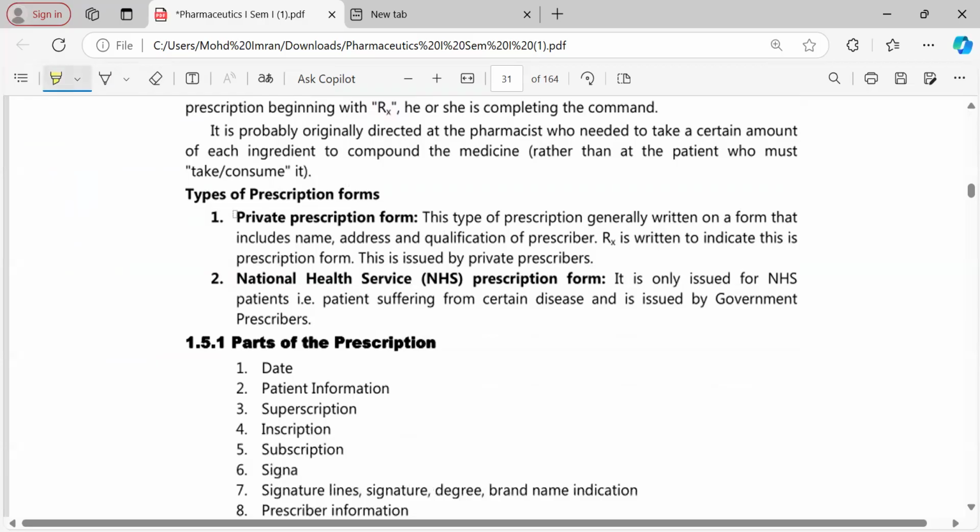Types of prescriptions: there are two types of prescription. The private prescription form, and the next one is the National Health Service prescription form. A private prescription is generally written on a form that includes the name, address, and qualification of the prescriber, Rx, inscription, subscription, and even superscription. Whereas the NHS prescription form is issued by the NHS for patients suffering from certain diseases, and it is issued with government prescribers.